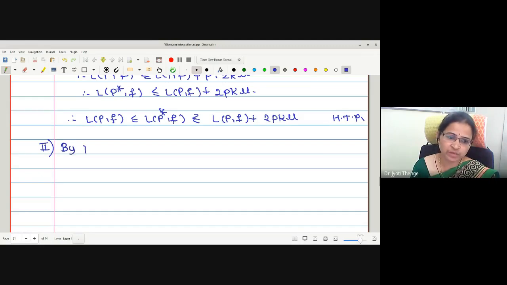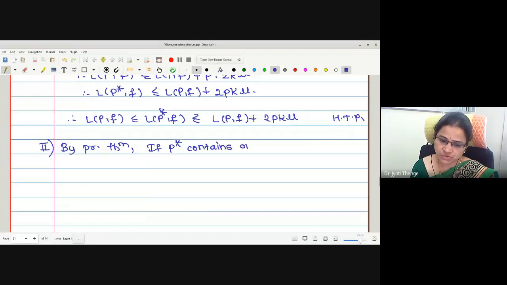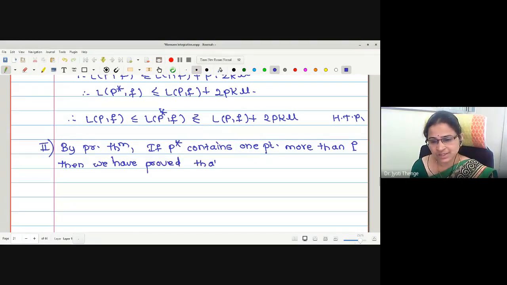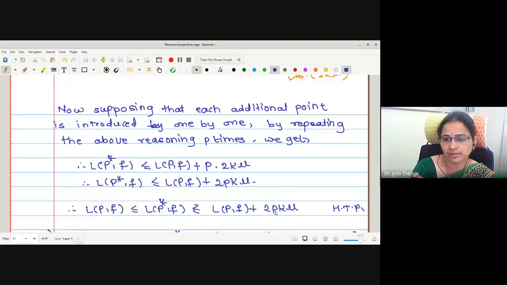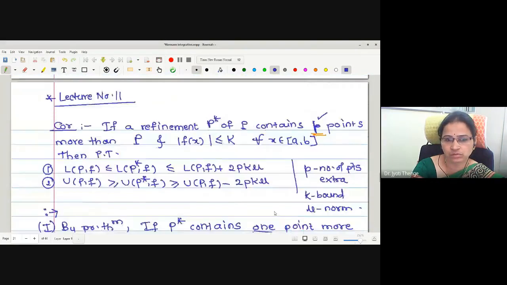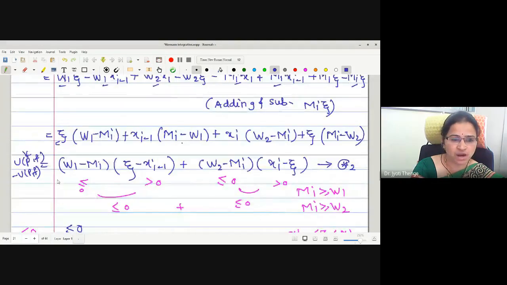Therefore, again we will write: by the previous theorem, if P star contains one point extra, or one point more than P, then we have proved that. What we have proved? Now which statement do we have to use? That star 2 statement. Let me write star 2. Let me just recall, where is star 2? Here is the star 2 we have written.